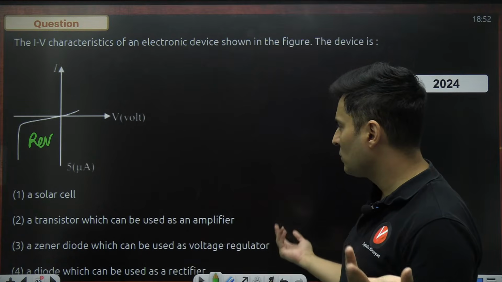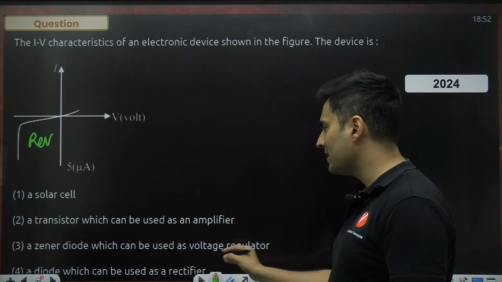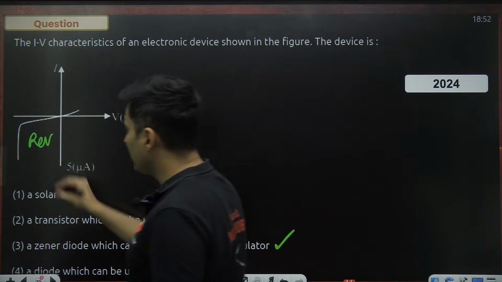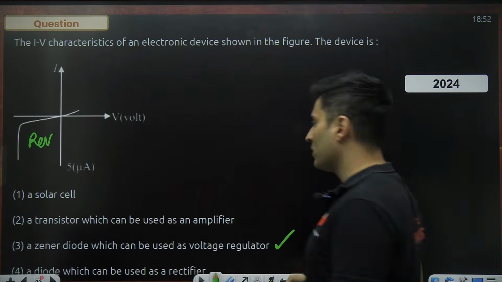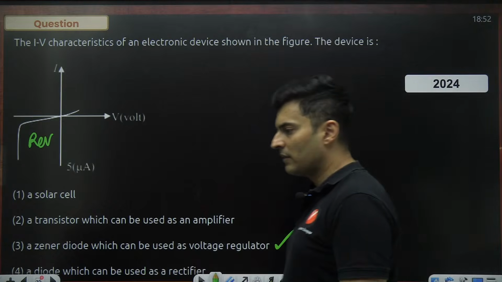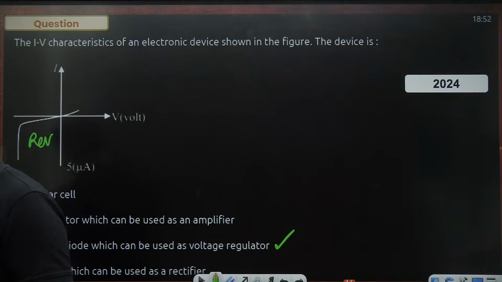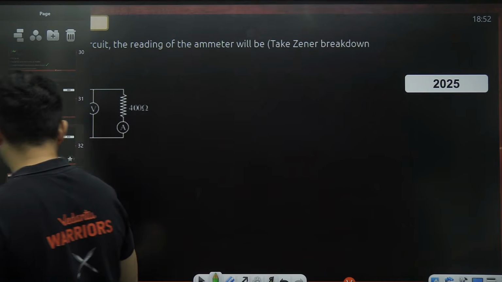So transistor, solar cell, Zener diode, a diode which can be used as a rectifier. I can see Zener diode over here. So this is absolutely correct. And in fact, Zener diode is operated in the breakdown region, which makes more sense. Yeah, perfectly fine. Cool. Shall we go ahead, guys? Ready for the next question coming up on your screen? And here it is.